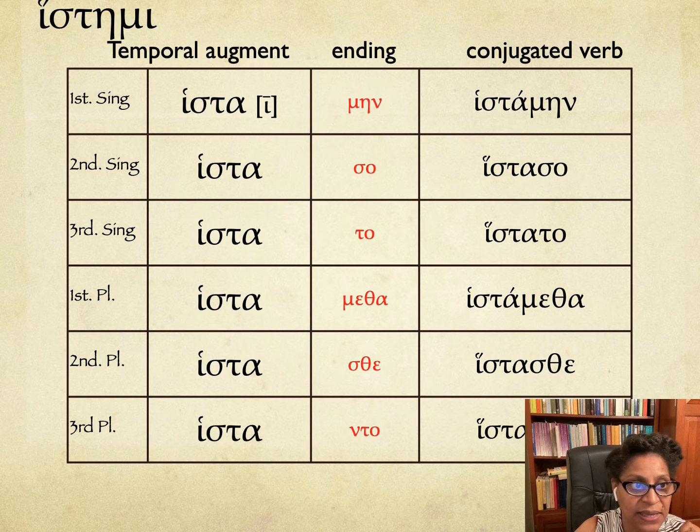Now the thing with histemi in the middle passive is that on the one hand it means I was being made to stand, or I stood, I made myself stand, therefore I stand, right? So in the middle, in the imperfect, then I was being made to stand, or I was standing up. I was making myself stand up.